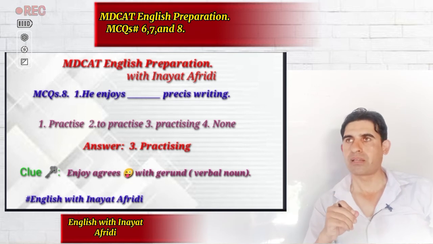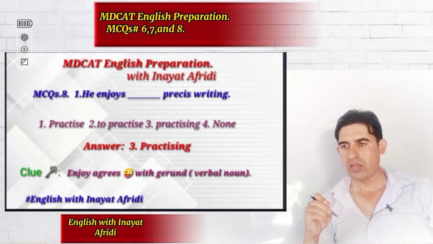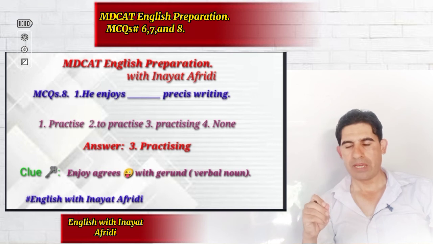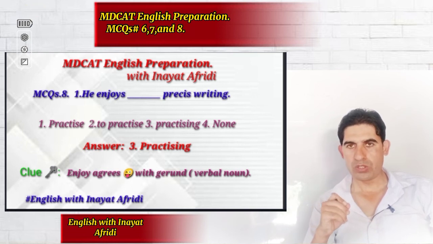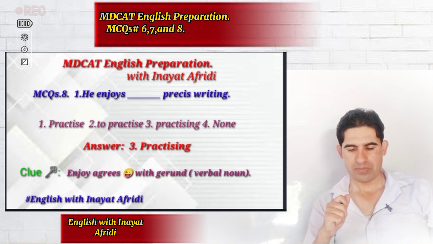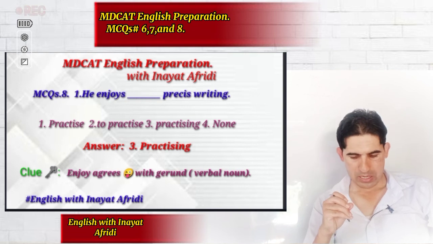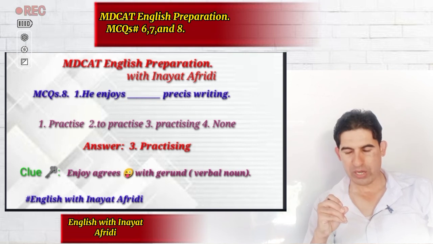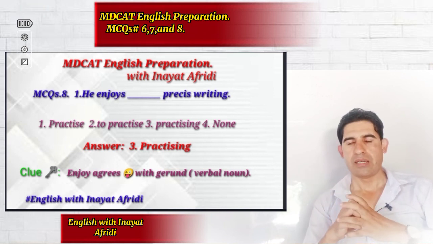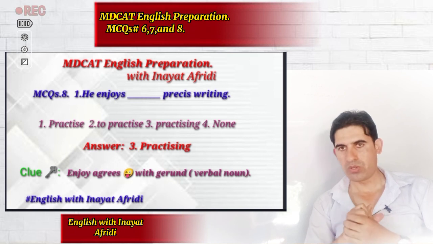For example, we have other cases. He enjoys smoking. He enjoys writing. He enjoys asking. He enjoys questioning. He enjoys laughing. Enjoy is a specific verb, with other verbs in the list, that is directly followed by the ing form of the verb. Now, getting down to the clue. Enjoy agrees with the gerund, the verbal noun. Now, MCQs number 6, 7, and 8 are understood.